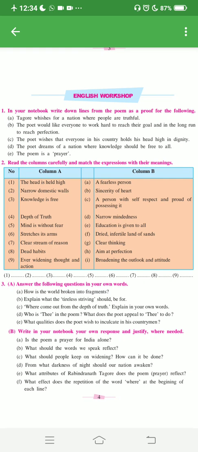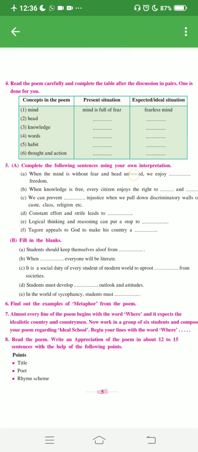That's the critical appreciation of the poem. I just dictated the points. You have to write down all this in your notebook. And now comes the other activities. As you can see on the screen, this activity you have to do in your notebook. And this is the second page of your activity. You have to complete it and write it down in your notebook.